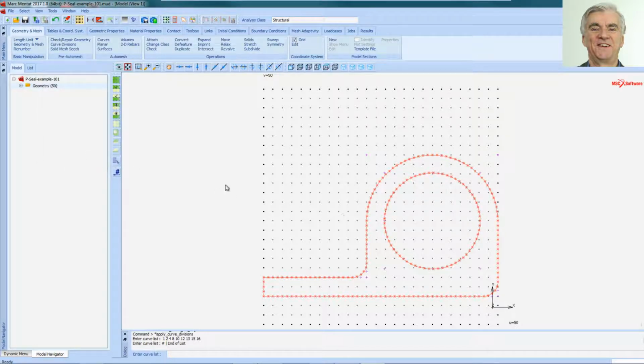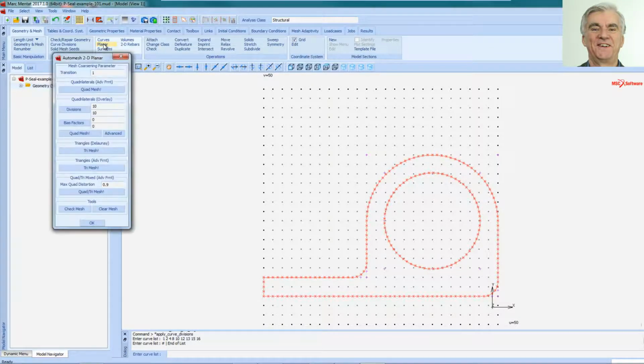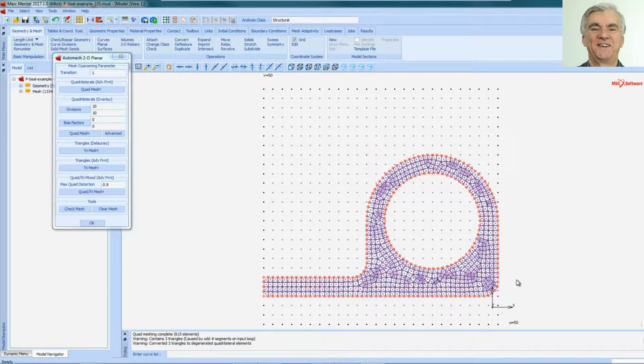Okay, now I can mesh that profile. If I go into Auto Mesh and Planar, I click on Quad Mesh and then select those curves, right click, now gives me a mesh. Right, I'm happy with that. To proceed, that will be the rubber elements.